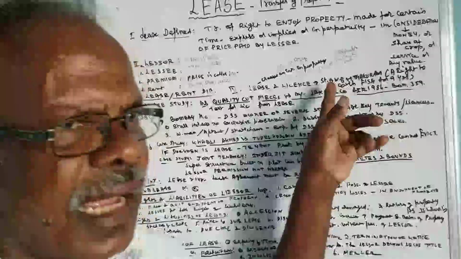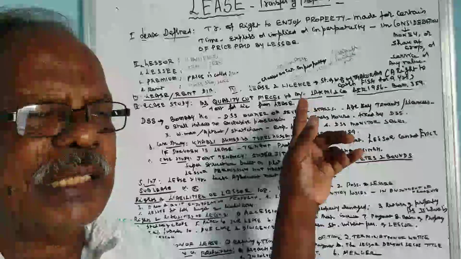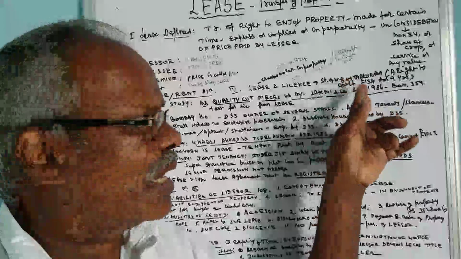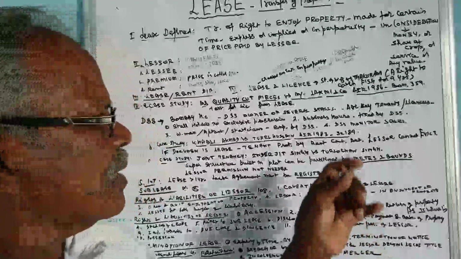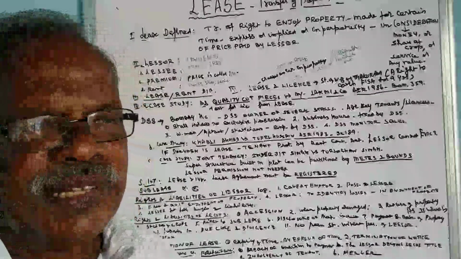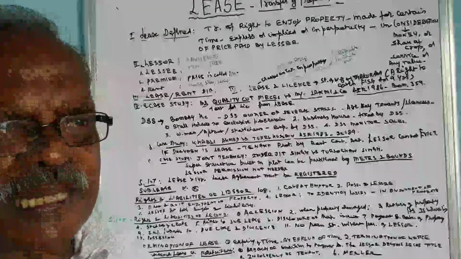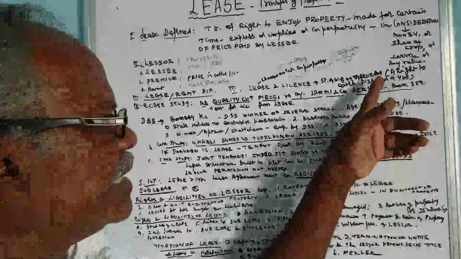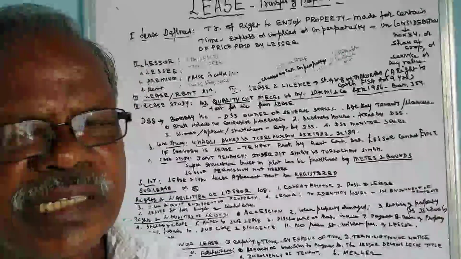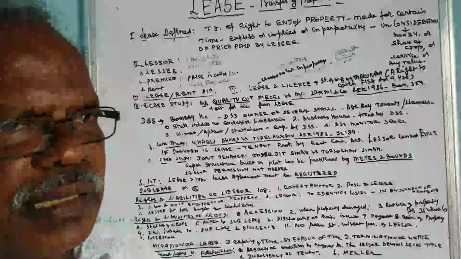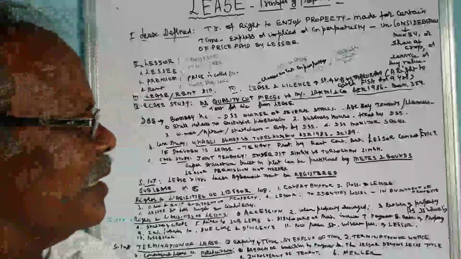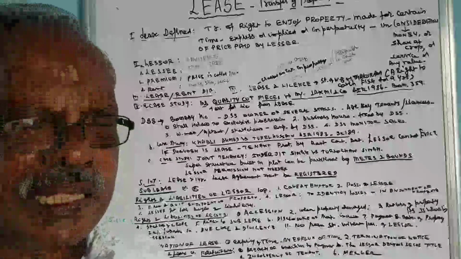And this can be clearly explained in the case study of State of West Bengal versus Thakuram. The right to catch a fish in a pond, whether it is a lease or a license. It has been decided by the court that a right to catch a fish is only a license and it is not a lease. So it has been termed as a license.